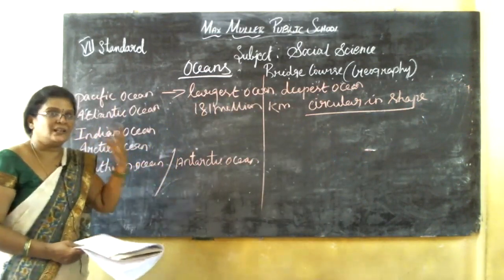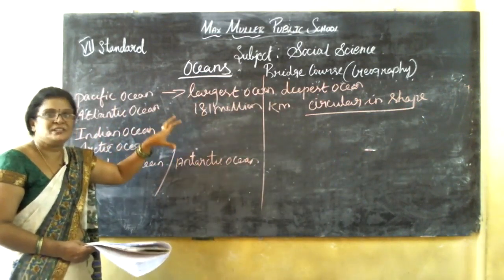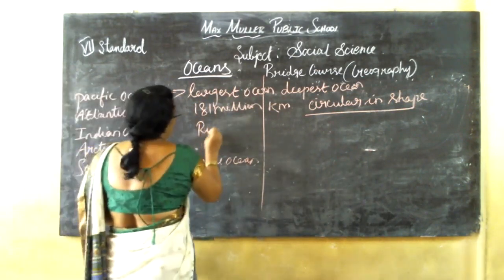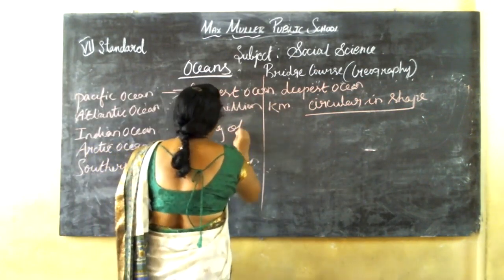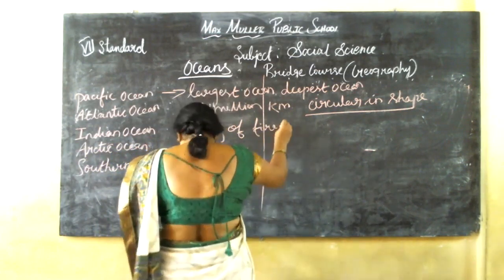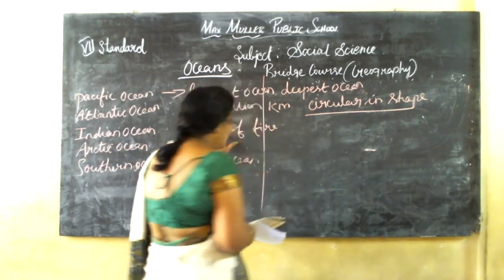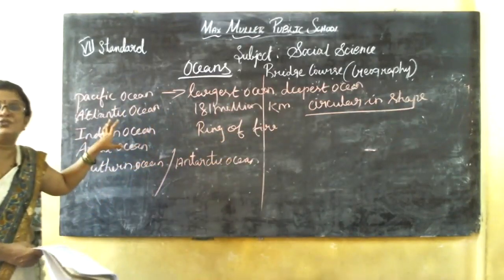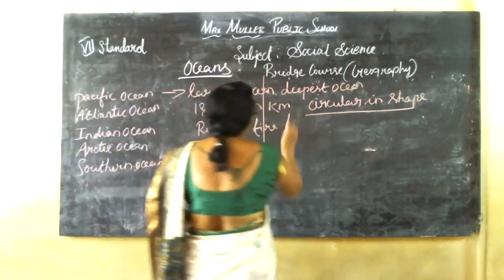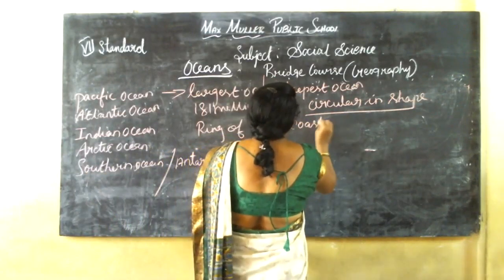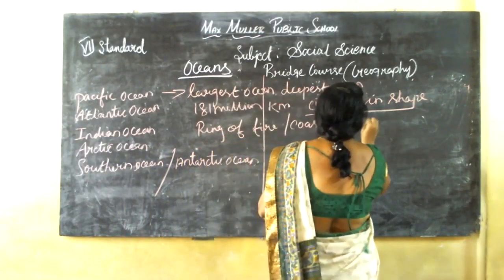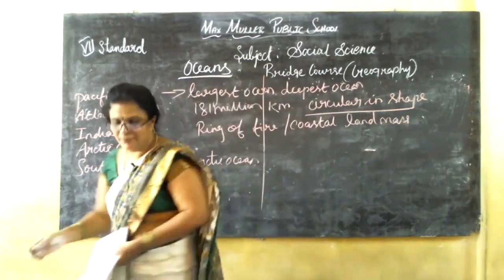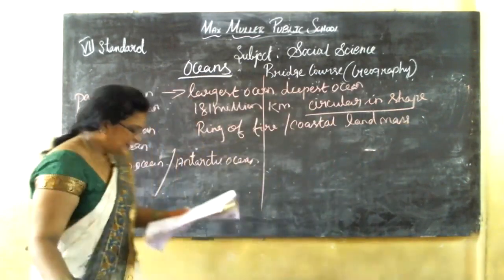Many volcanoes are found here, specifically the Ring of Fire, which is found in the Pacific Ocean. It is also called a coastal landmass. Okay, this is about the Pacific Ocean. The next one is Atlantic.